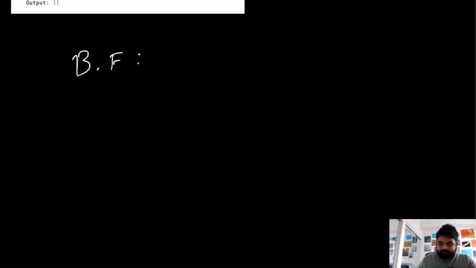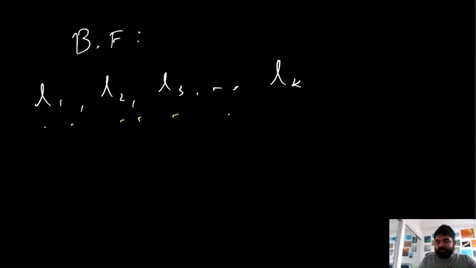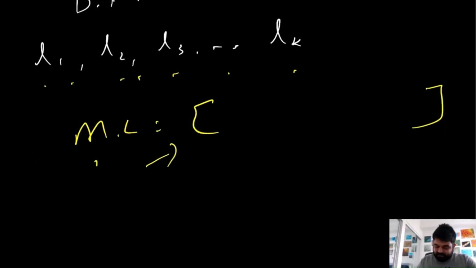Basically in the brute force, we are given a few distinct lists, so it could be list 1, list 2, list 3, all the way up to list k. These are the lists we are given in the input. What we can do is, whatever the number of nodes they have, we can take all of those nodes, combine them, and put them in a giant list. Let's just name it merge list. In the merge list, initially we put all the values together once, and then all we need to do is sort this merge list, and then the sorted list would be our answer. And basically that's the whole solution.